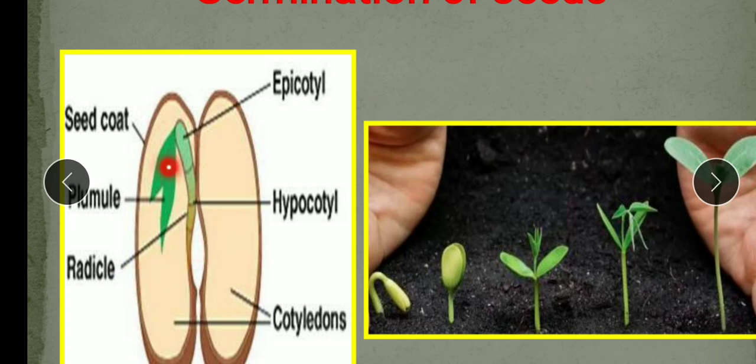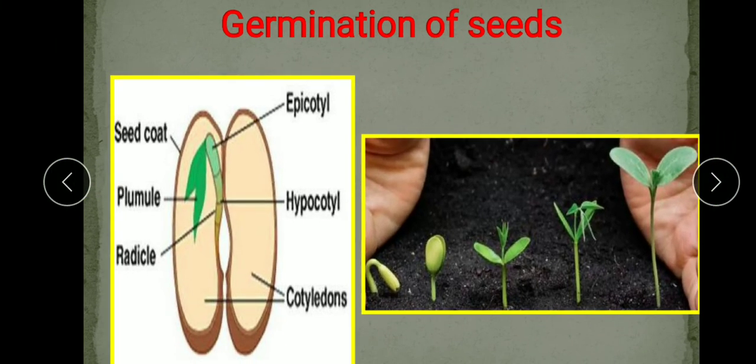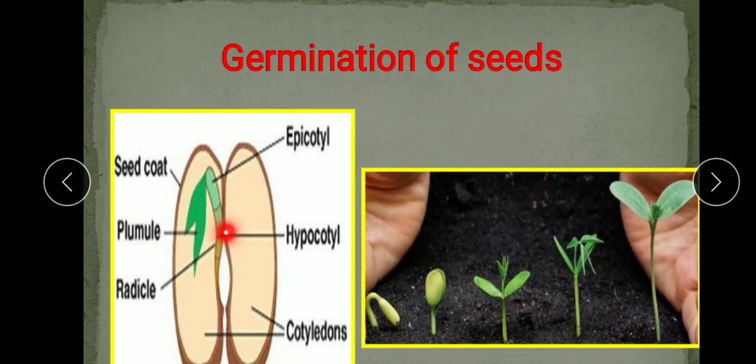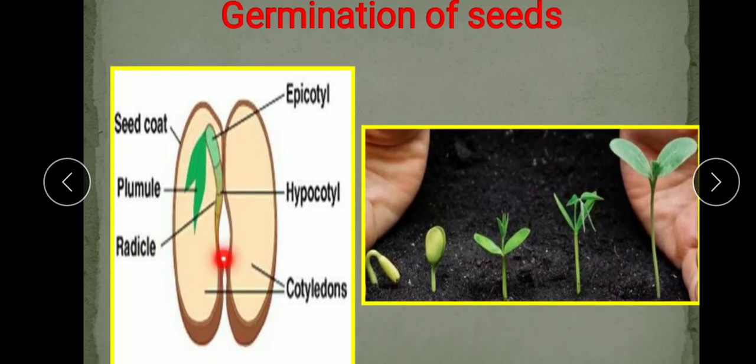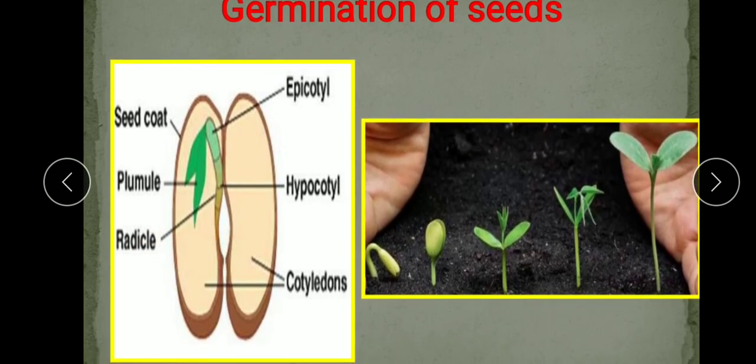The upper part consists of a small leafy structure. This is known as the plumule, and the plumule develops into the shoot system. So understood children, the plumule is the upper part and the lower part is the radicle. The radicle develops into the root system and the plumule develops into the shoot system.